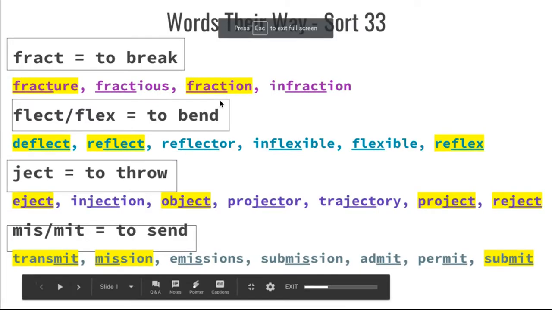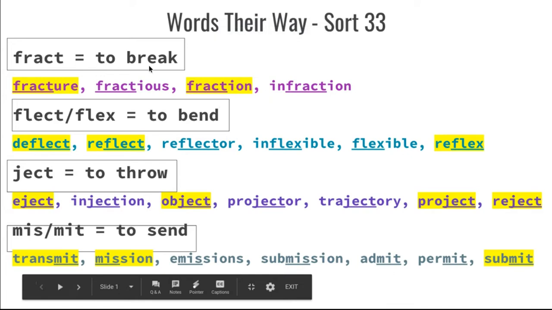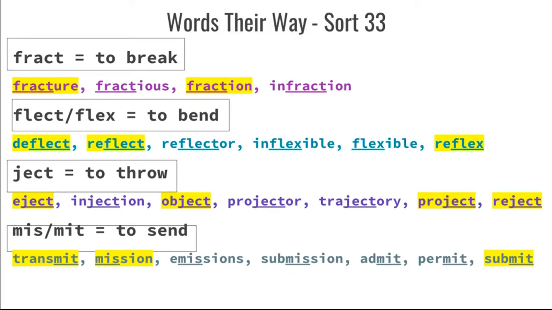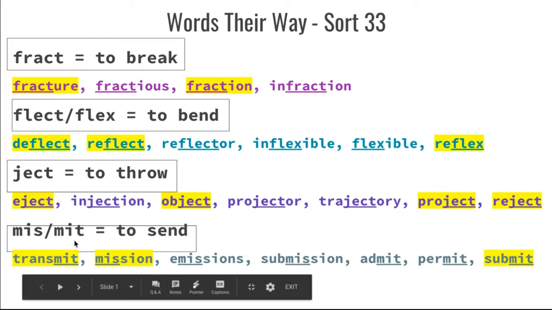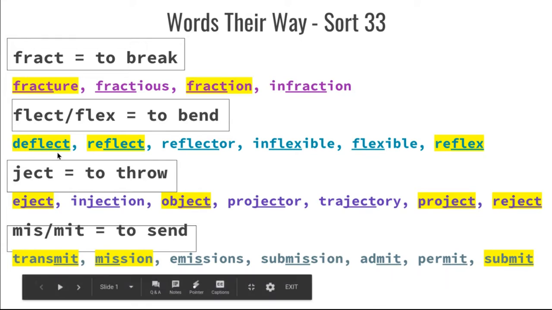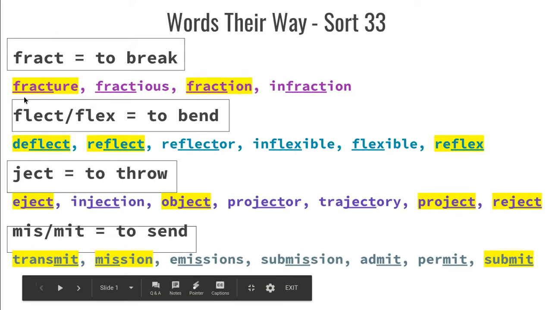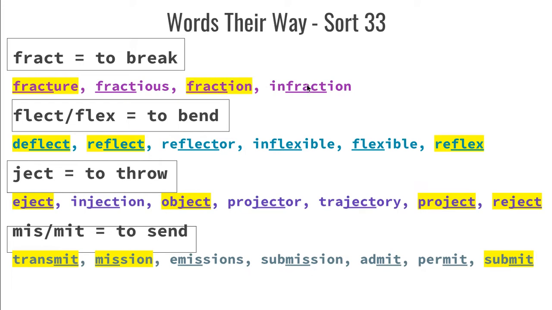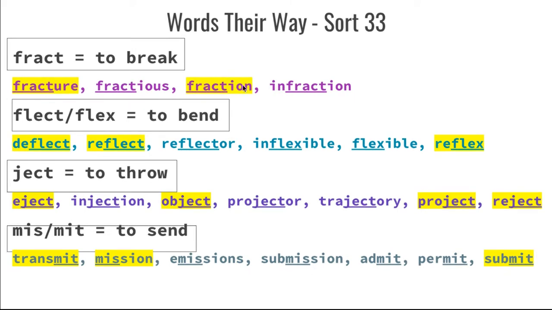And I have 4 categories set up for you guys this week. We have fract, which means to break, flect or flex, which means to bend, ject, which is to throw, and miss or mit, which means to send. So I have the 4 categories in boxes, and then underneath the boxes are the words that belong in that category. And again, same thing as usual, the yellow highlighted words are for my III group.